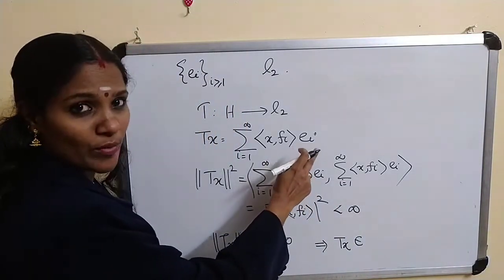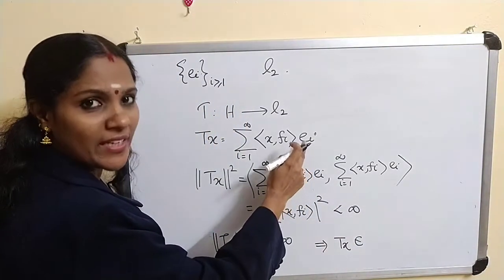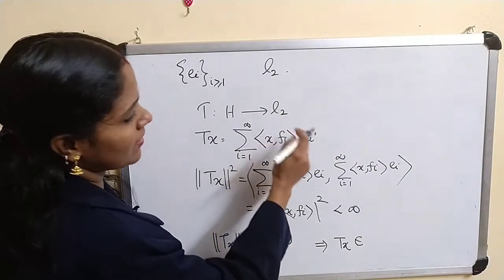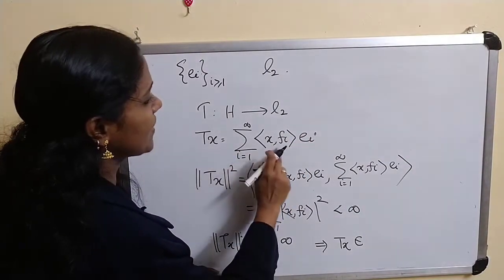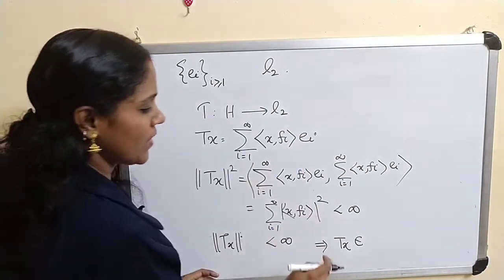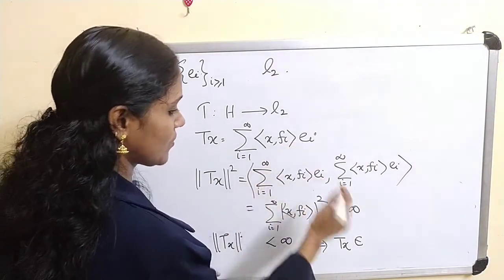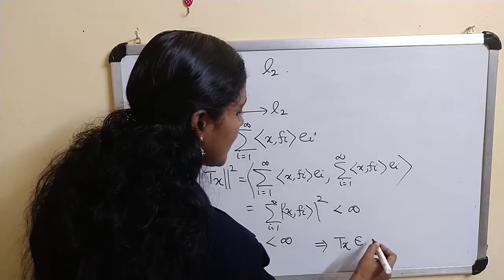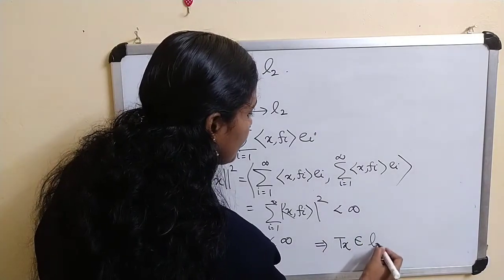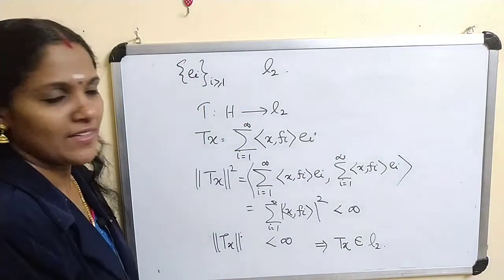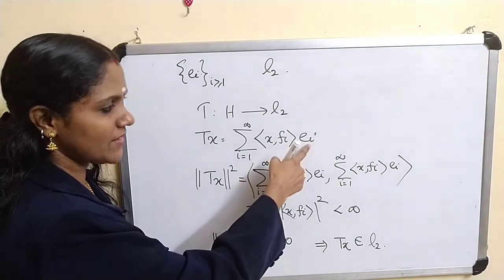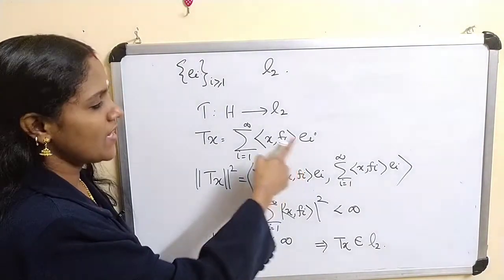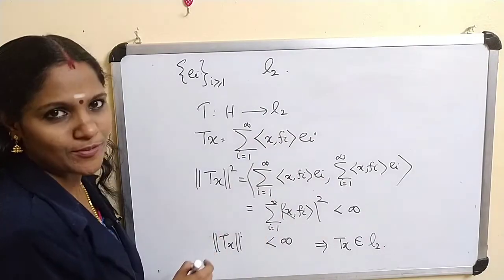Tx is a linear combination of the ei's. Therefore clearly this belongs to L2 and clearly the norm is less than infinity. This implies Tx belongs to L2. Tx is a linear combination of these ei, and also norm of x is finite.